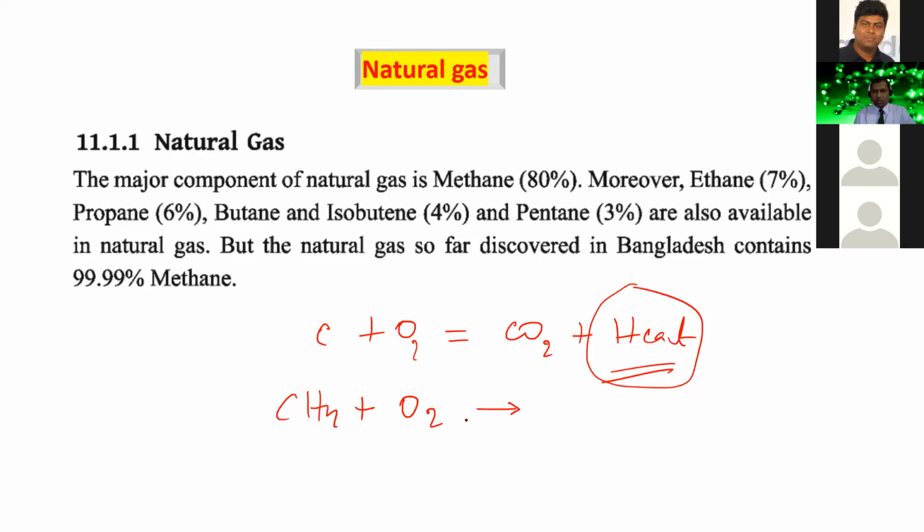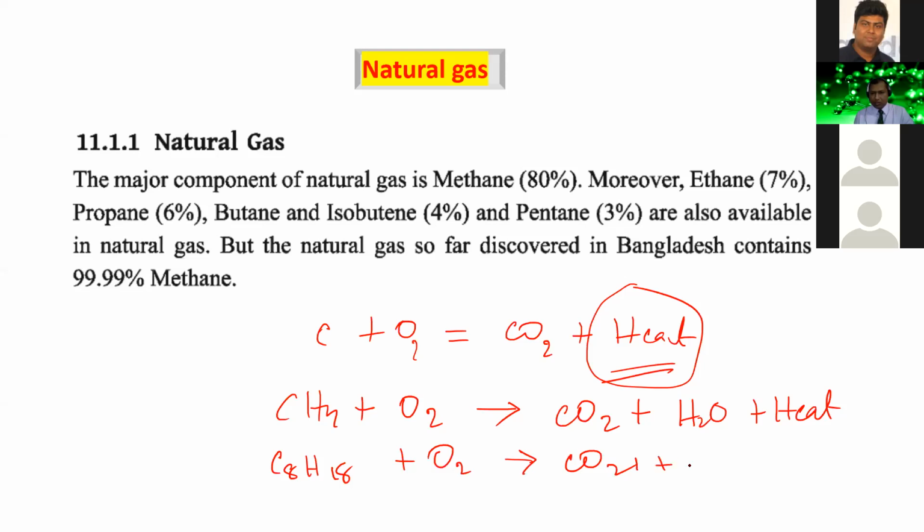Now, if we consider another fossil fuel like natural gas, where methane is present, when we burn the methane, it reacts with oxygen and produces carbon dioxide and H2O, and also some heat. Using this heat energy, we can do so much mechanical work. And in petroleum, a long chain hydrocarbon is present, with a formula like C8H18. When we burn the petroleum, it converts into carbon dioxide and water, and also provides us some heat energy. Using this heat energy, we can do so much mechanical work.